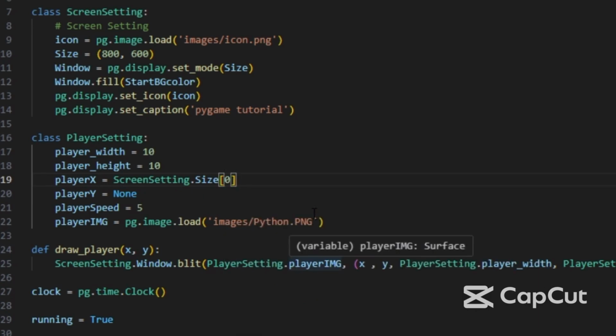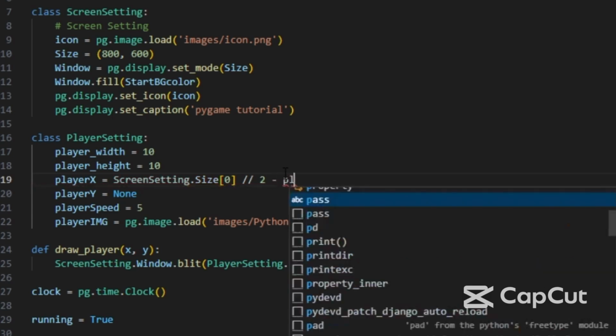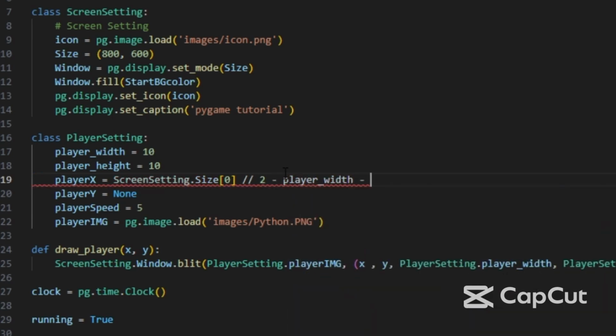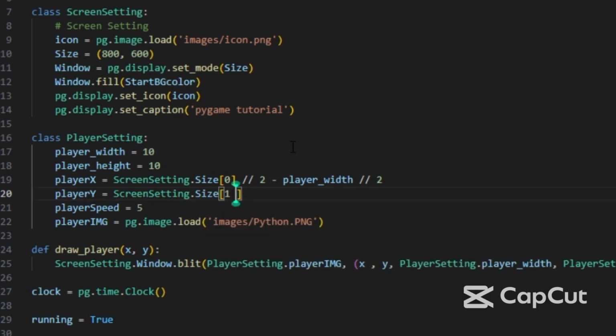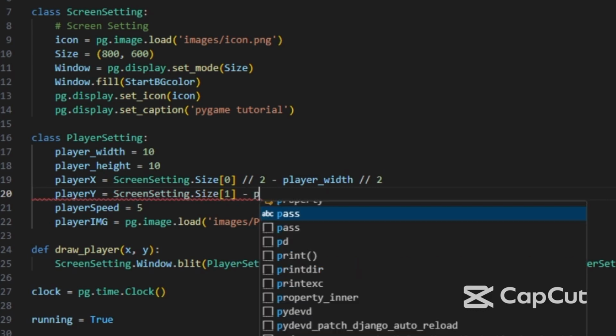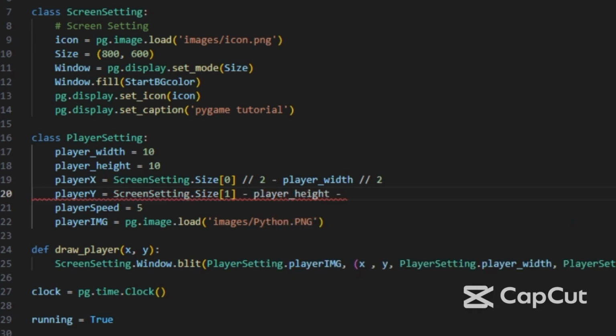So screen setting dot size 0, the width, divided by 2, minus the player width, and divided by 2. So go to the player y and write screen setting dot size 1, the height. Remember, this is the list, the second item. So now, screen height minus the player height,